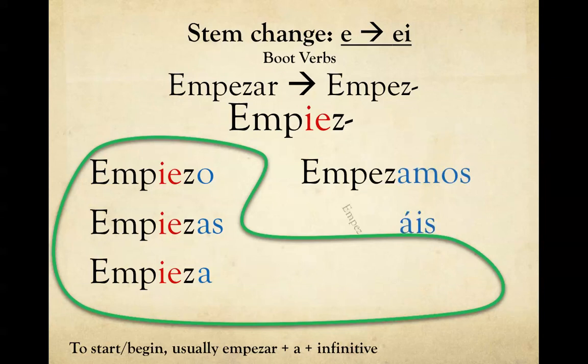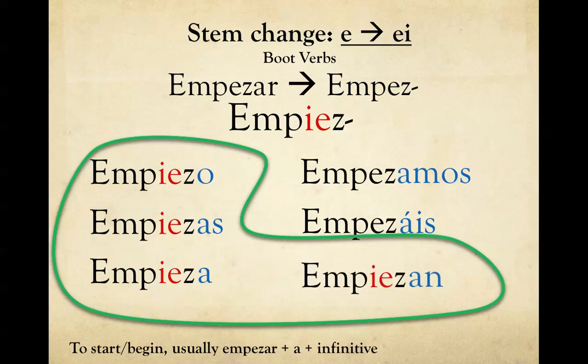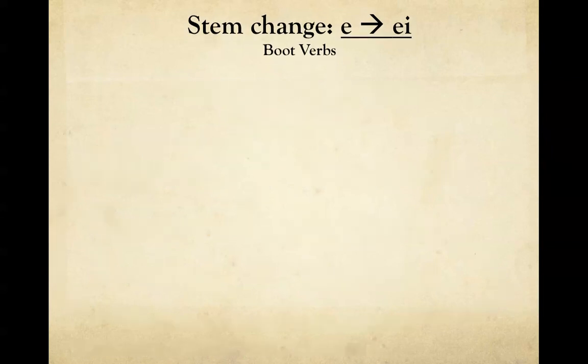Empezamos, empezáis, and empiezan. So we see our boot verbs, and we see the ones that don't stem change. Check this to make sure that you did it properly on your worksheet, okay? Again, two verbs don't stem change, and the rest do.